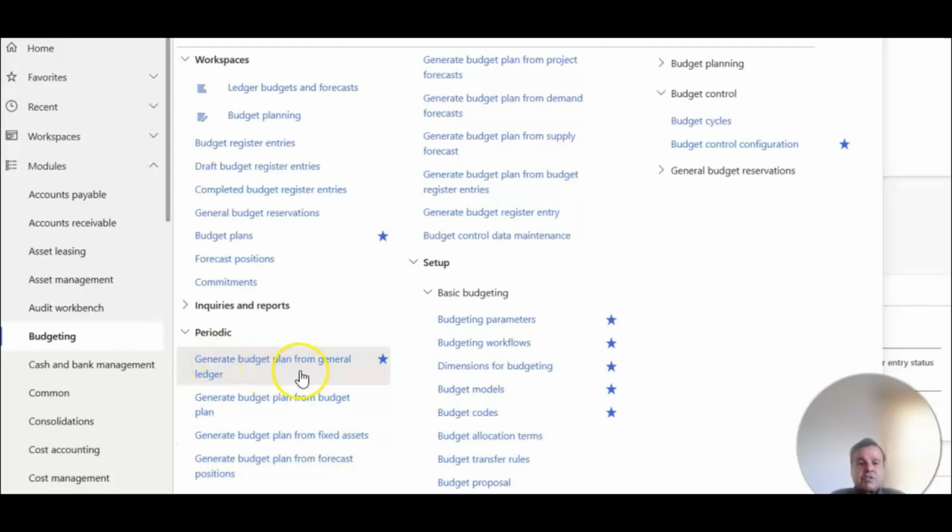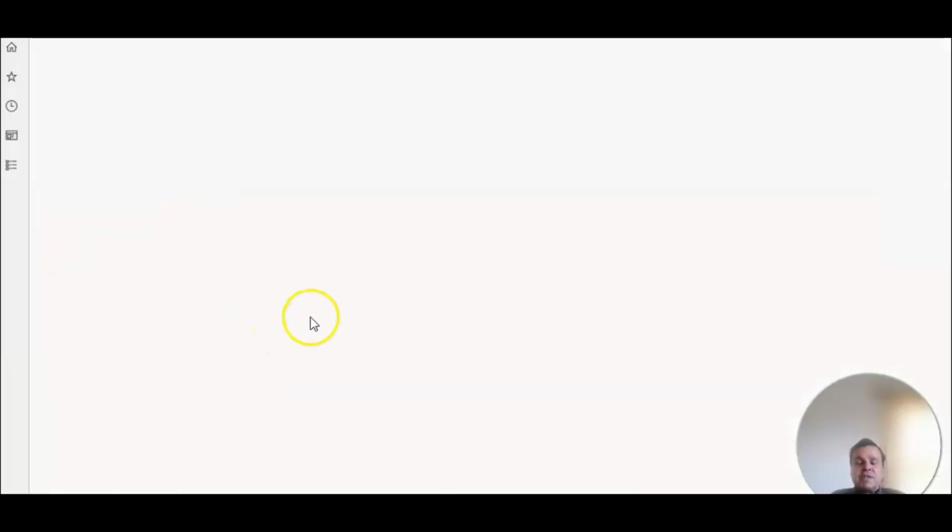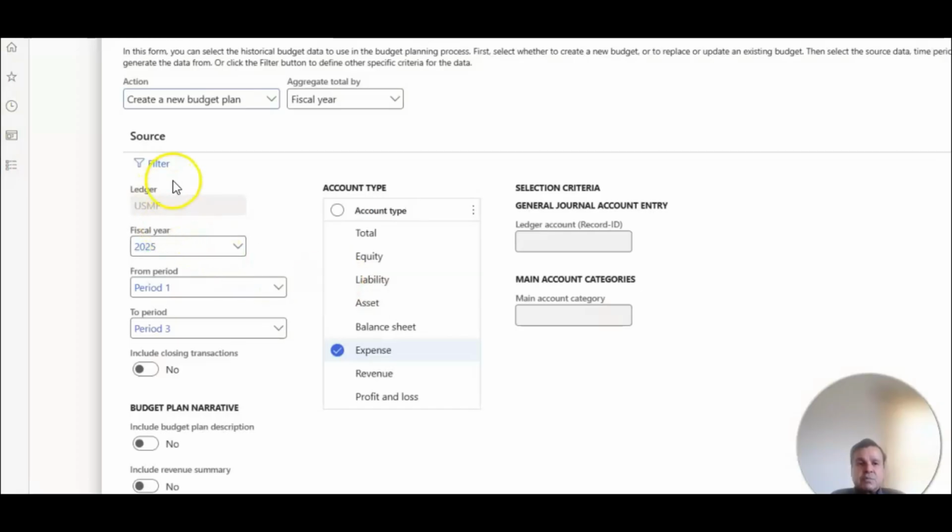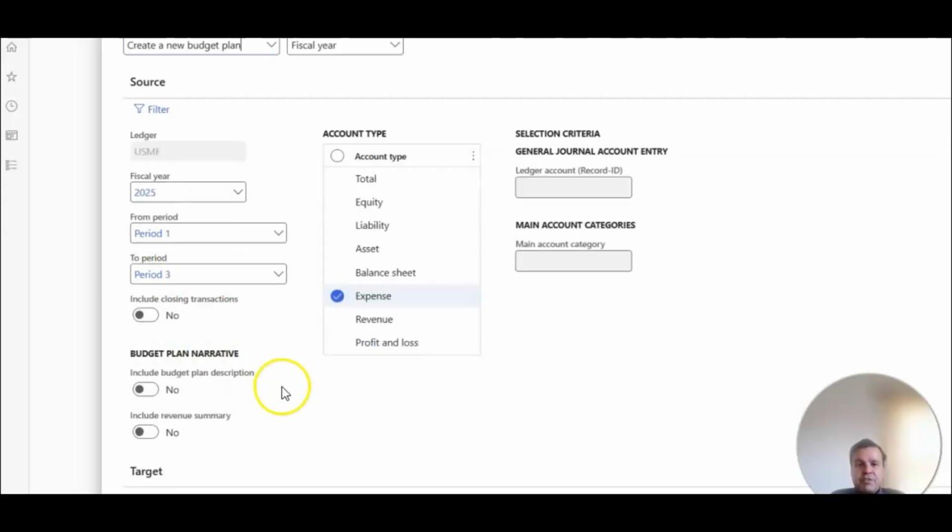You could generate a budget plan from a general ledger, from a budget plan, for fixed assets, from projects, any number of things. Let me just run this one scenario for you so you can get the idea that the process we did can be automated for all departments, all divisions across the board. So I'm going to click this one. The filters are for which fiscal year. I have done quarterly, so I'm just going to select period 1 to period 3.